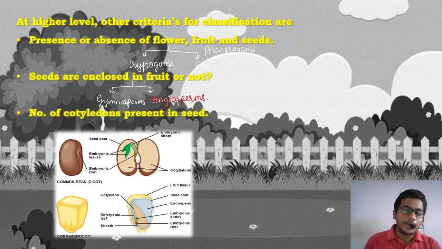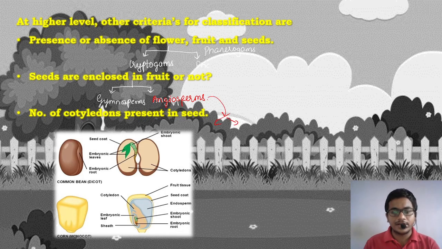Okay. Depending upon how many cotyledons are present in a seed, angiosperms can be further classified into monocots and dicots. Some seeds can naturally be divided into two parts, into two compartments. Each of them contains an embryo and a certain amount of stored food in the remaining gap.